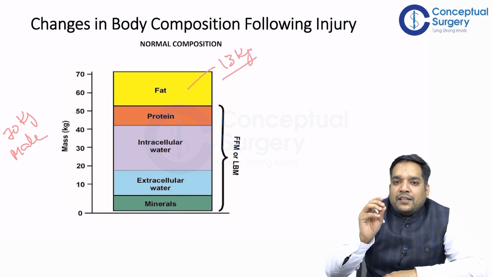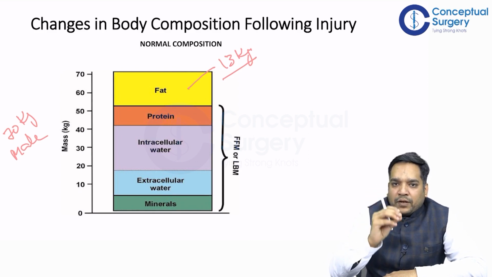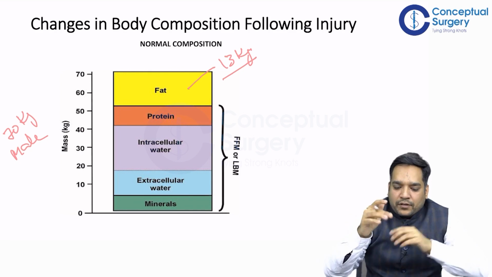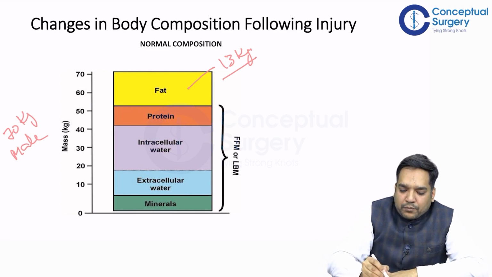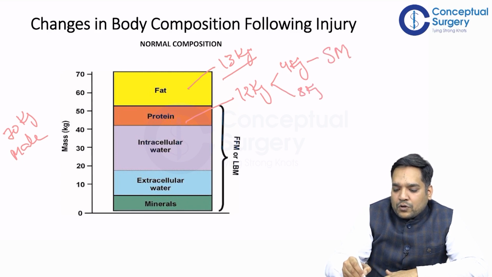So the amount which is left after subtracting the fat is fat-free mass, or lean body mass. Lean body mass is the weight which excludes fat. It contains protein, around 12 kg, in which 4 kg is skeletal muscle and 8 kg is non-skeletal muscle protein, which also includes visceral protein.